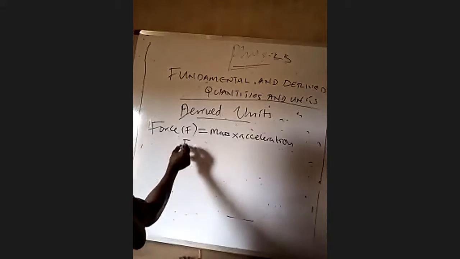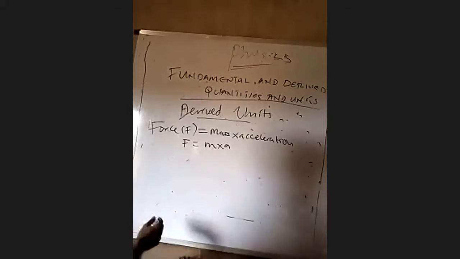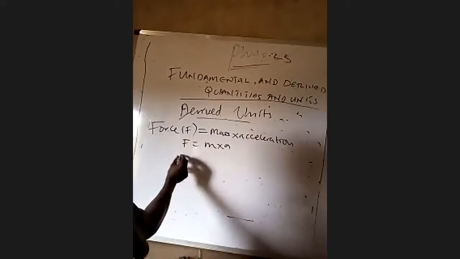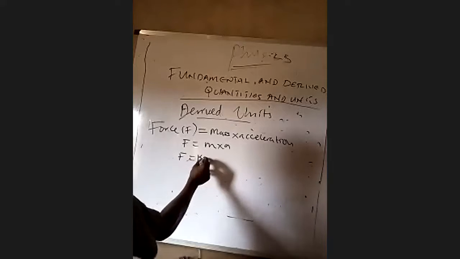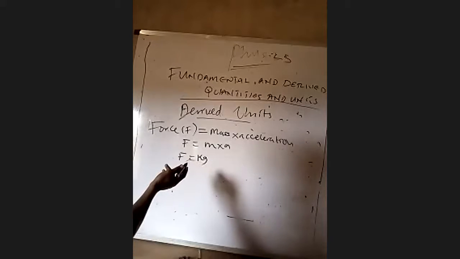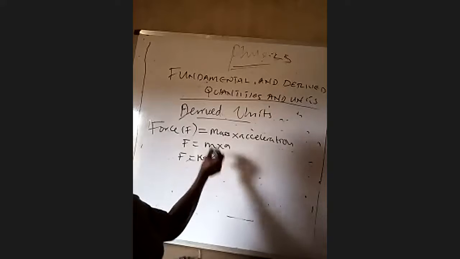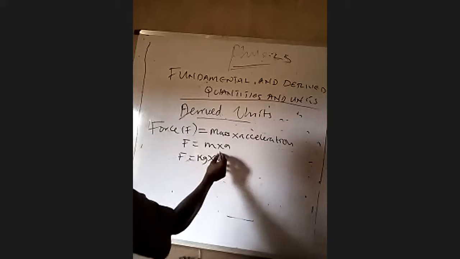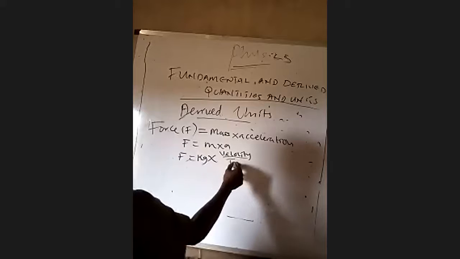Now, F is equal to M times A. Mass can be what? Kg. That is the fundamental unit of mass, kilogram, times acceleration. Do not forget the formula for calculating acceleration, which is velocity all over time.